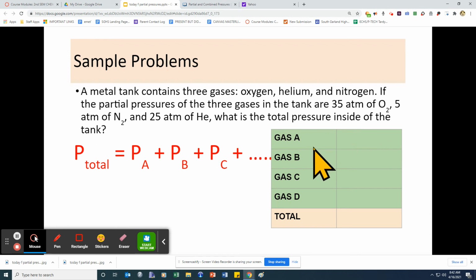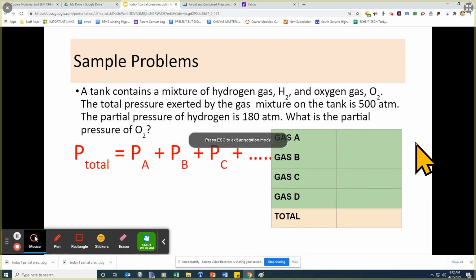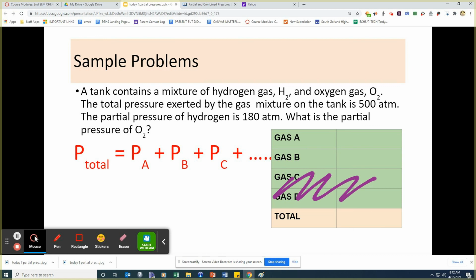So what if one of them was missing? For example, a tank contains a mixture of hydrogen gas and oxygen gas. So there's only two gases here. You don't need gas C and gas D. There's no need for these two. So you've got H2 and then O2. The total pressure exerted by the gas mixture is 500 ATMs. So that's the total pressure.